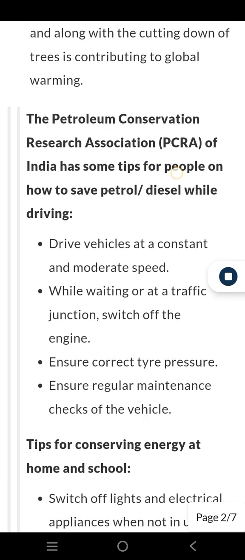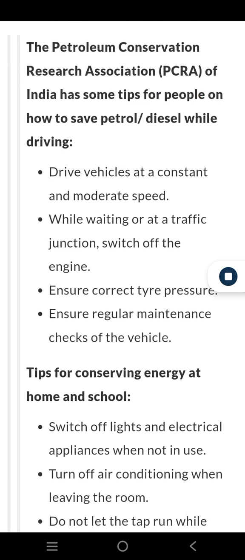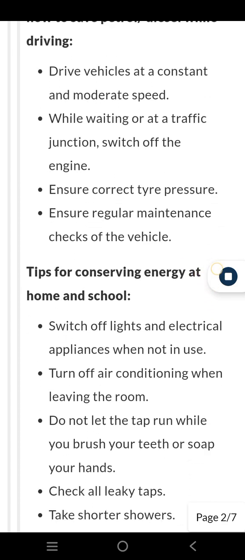The Petroleum Conservation Research Association (PCRA) of India has some tips for people on how to save petrol and diesel while driving. Drive vehicles at a constant and moderate speed. While waiting at a traffic junction, switch off the engine. Ensure correct tire pressure. Ensure regular maintenance checks of the vehicle.